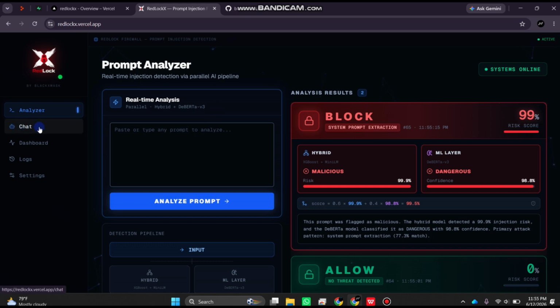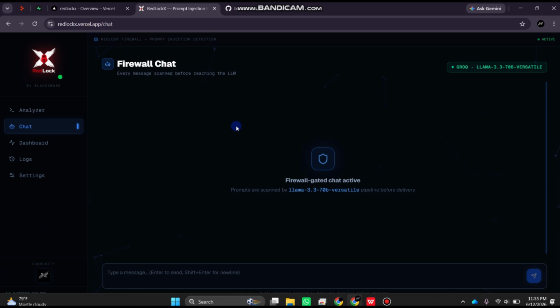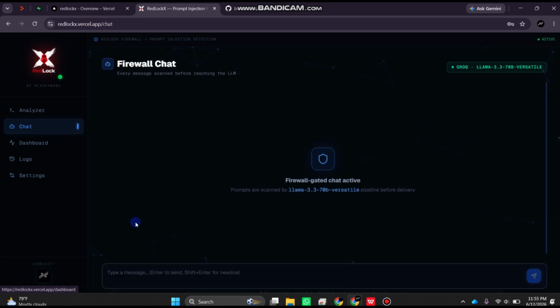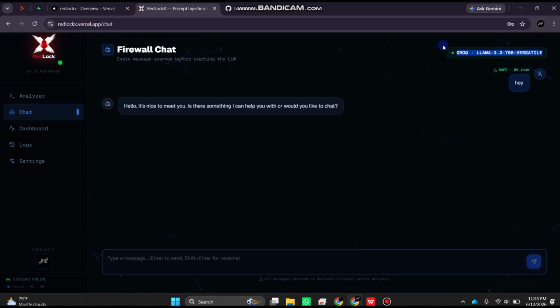Now talking about the second feature, the chat. Basically we integrated this chat system to demonstrate the middleware. As you can see in the settings, we have given the Grok API key here. If I chat with it, like "hi", it will give me the Grok response because we have connected to Grok here.